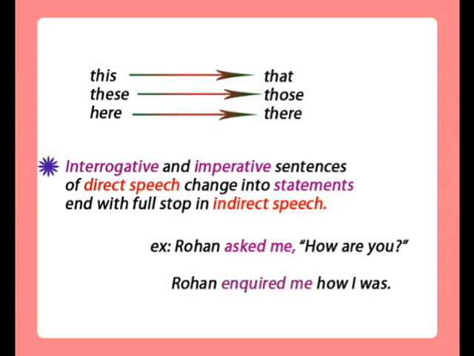Interrogative and imperative sentences of direct speech change into statements and end with a full stop in indirect speech. Example. Rohan asked me, "How are you?" Rohan inquired of me how I was.